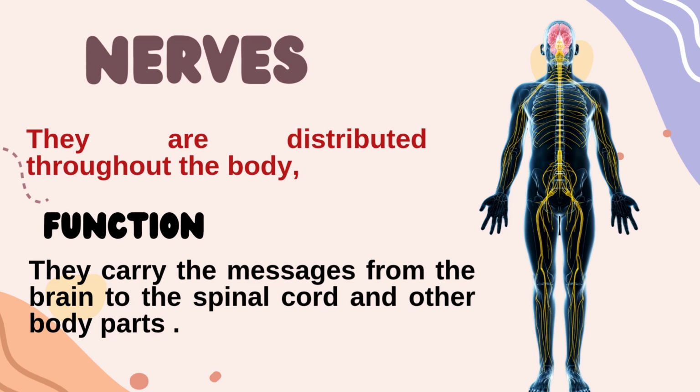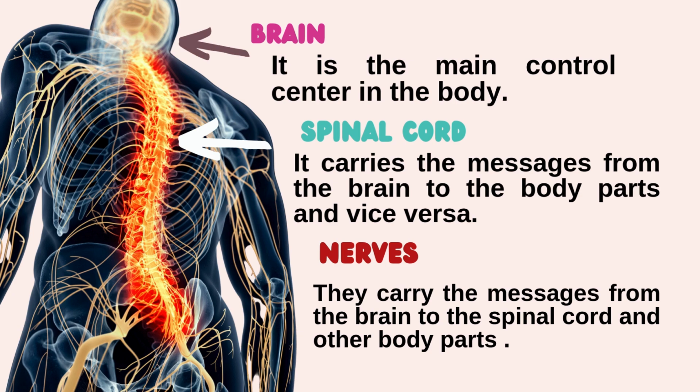body. In the function, they carry the messages from the brain to the spinal cord and other body parts. Okay, so here the functions of the organs in the nervous system. The brain, it is the main control center in the body. Spinal cord, it carries the messages from the brain to the body parts, and vice versa. And nerves carry the messages from the brain to the spinal cord and other body parts. Okay, so nerves are like a network that carries messages between the brain, spinal cord, and all body parts.